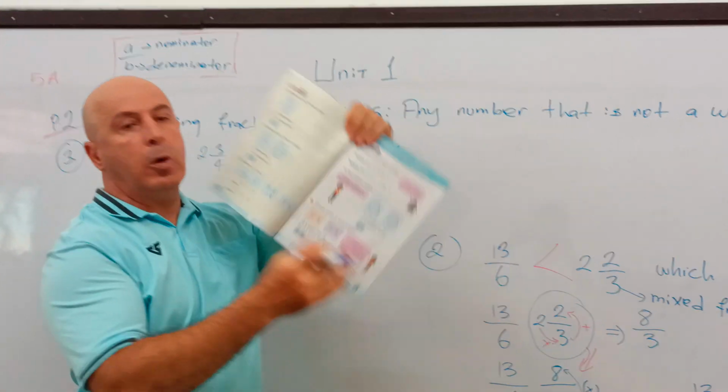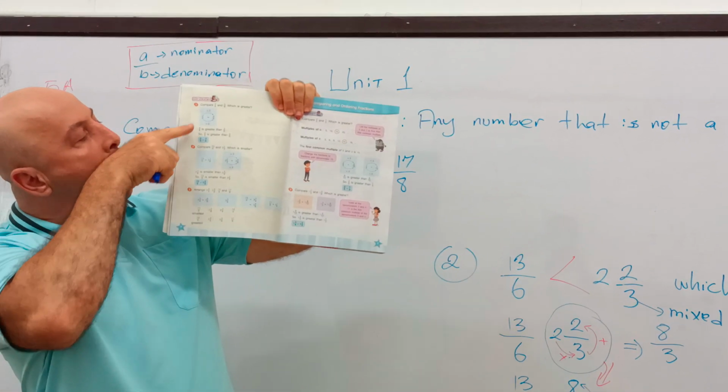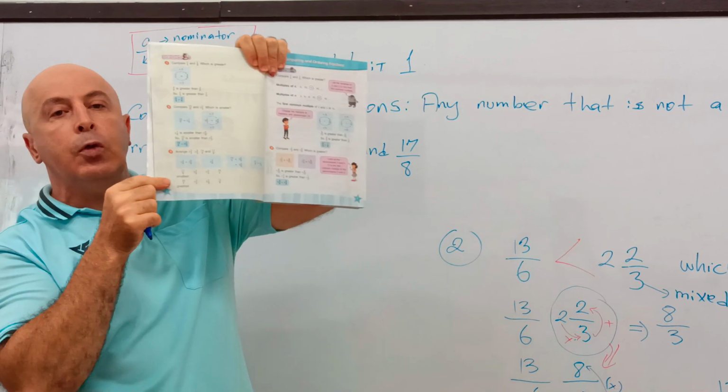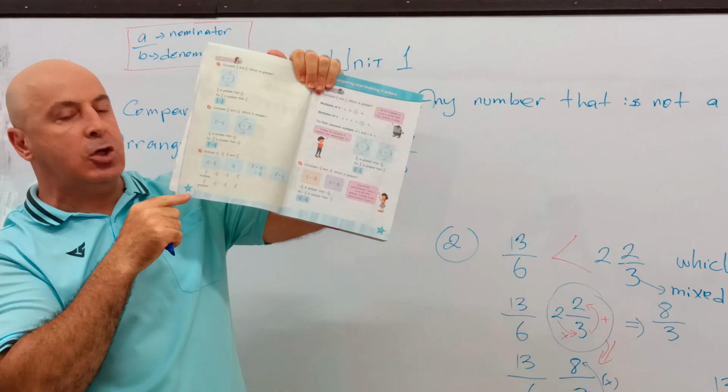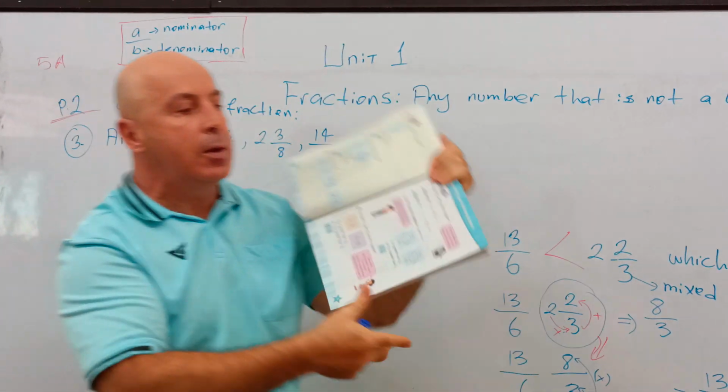This one, we're doing this one. We did 1, 2, now we'll do 3, question 3, page 2.